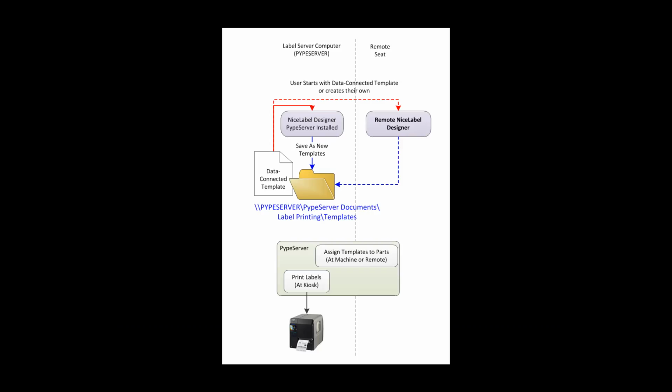This video describes how to print labels in PypeServer. It shows you how to create label templates using NiceLabel Pro, either at the kiosk or at a remote location, another computer on your LAN, and then saving them down to a templates folder where PypeServer will pick them up and allow you to assign these templates to parts. And then at the machine, the operators can print those labels.